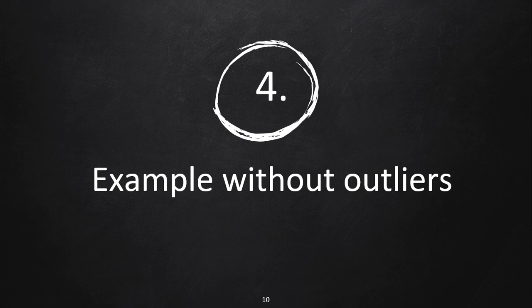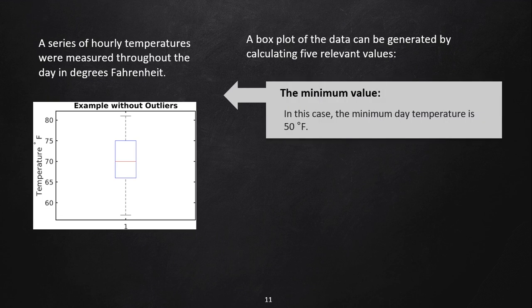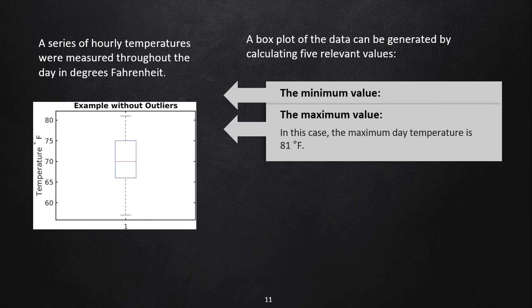The fourth discussion is an example without outliers. A series of hourly temperatures were measured throughout the day in degrees Fahrenheit. A boxplot of the data can be generated by calculating 5 relevant values. First, the minimum value. In this case, the minimum day temperature is 50 degrees Fahrenheit. The second is the maximum value. In this case, the maximum day temperature is 81 degrees Fahrenheit.